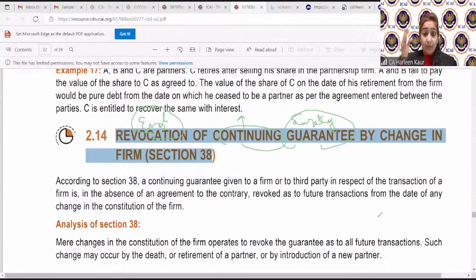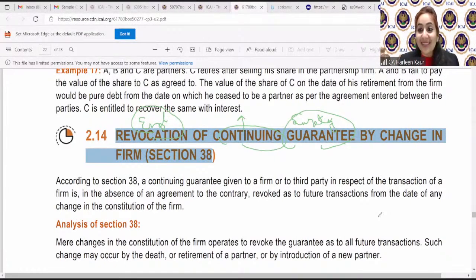So guarantee means, for example, you purchase certain stationery stuff from the market and you said that I will pay you the money tomorrow. But that stationery guy said, I don't trust you. So you said, Harleen ma'am, can you give my guarantee? Can you assure this shopkeeper that I will definitely pay the money tomorrow? So I said, fine, I will stand as a guarantor. I will give you a guarantee. I'm giving you a surety that definitely this child will pay you the money. So this is the meaning of guarantee.